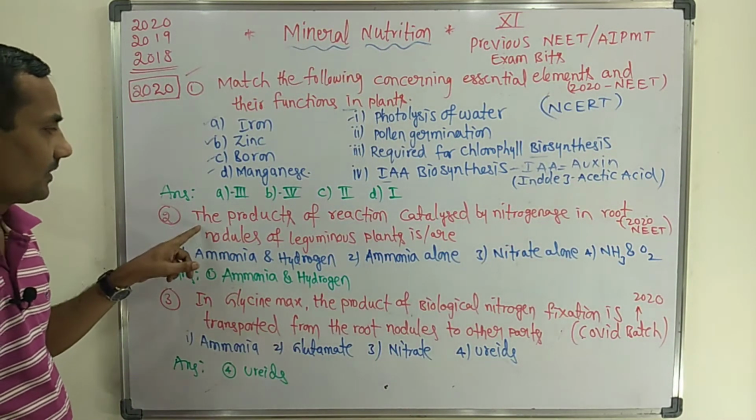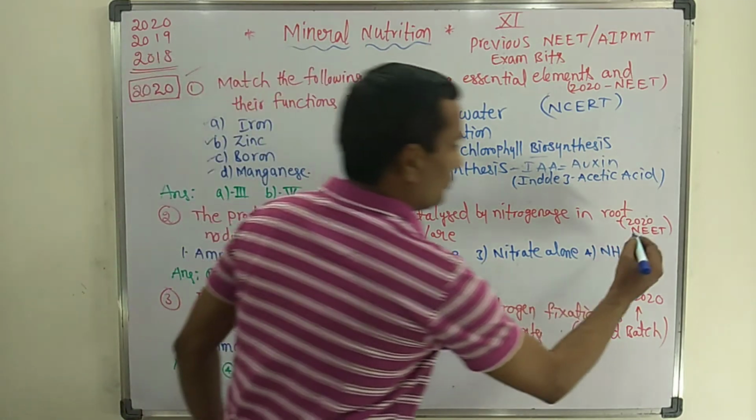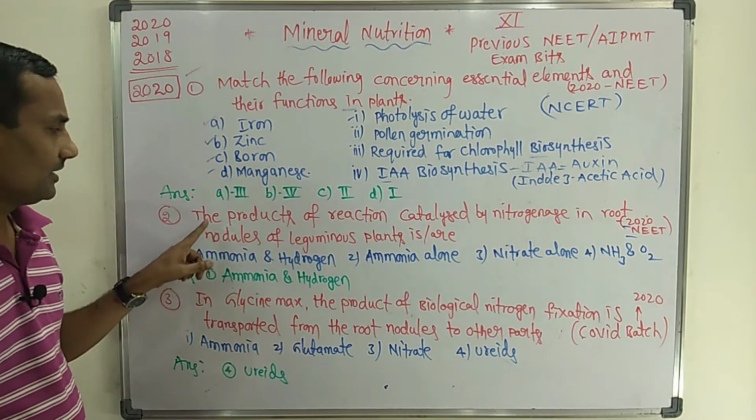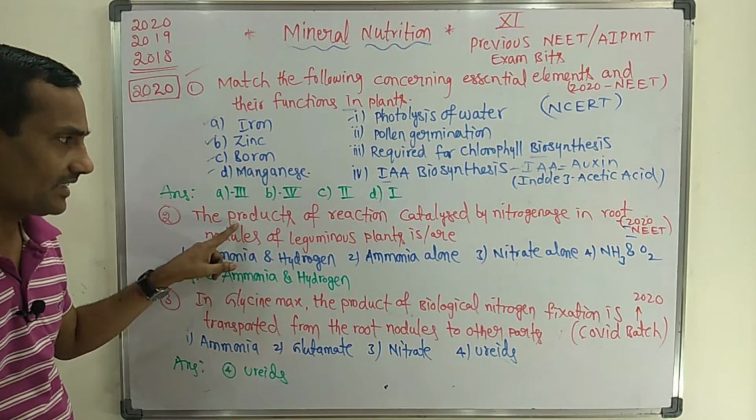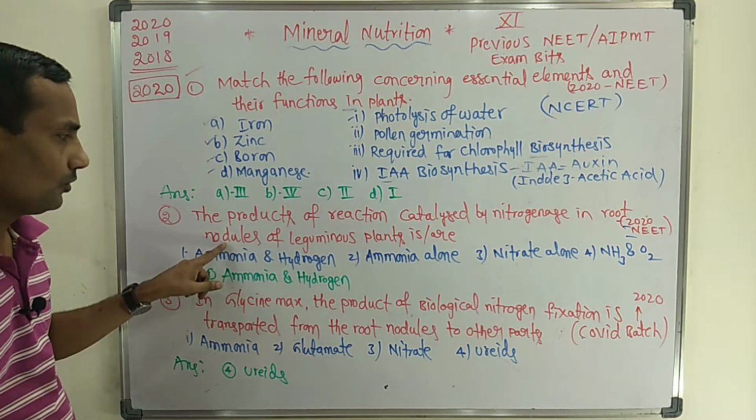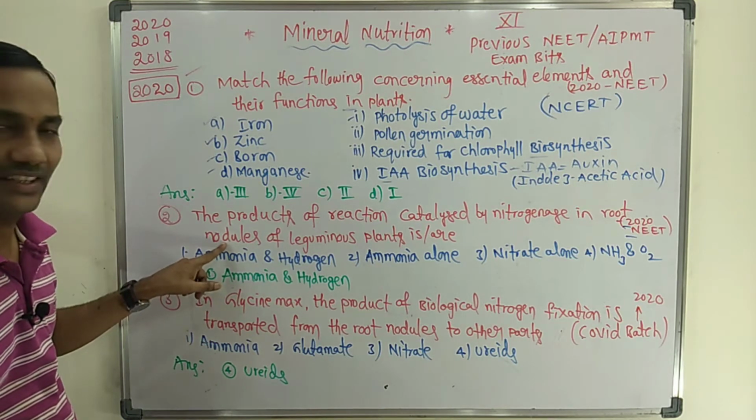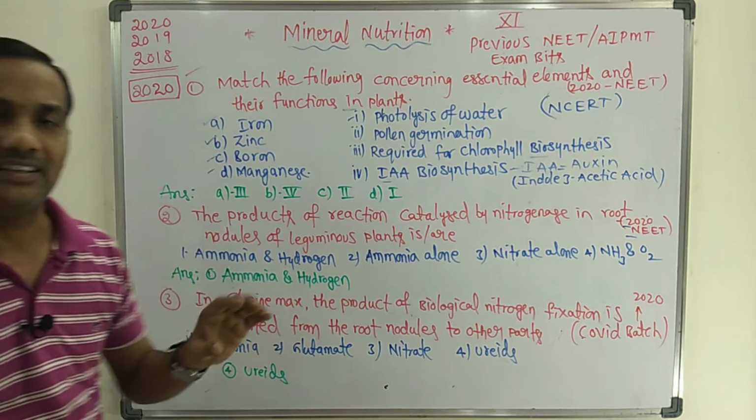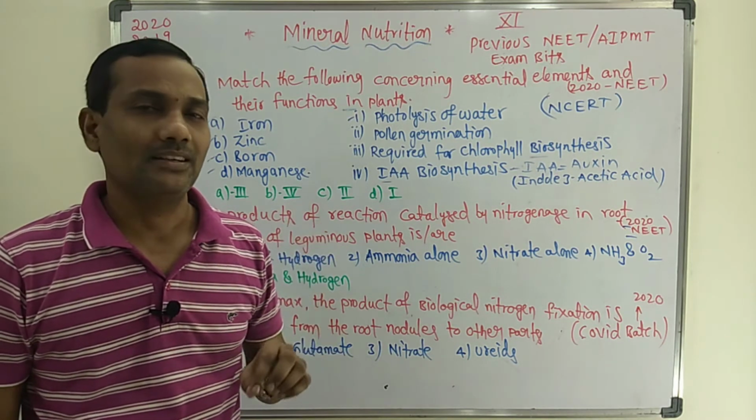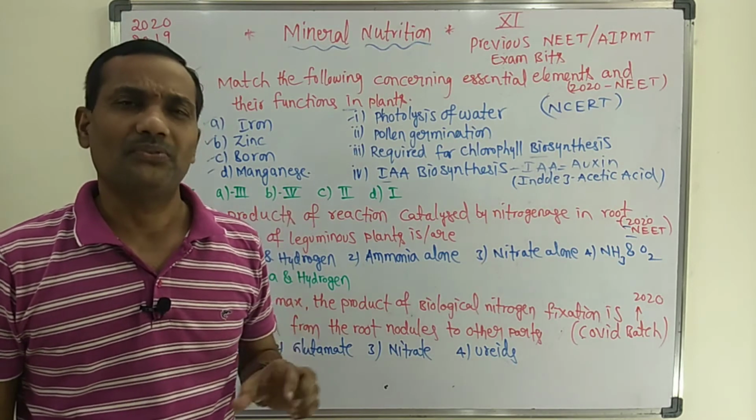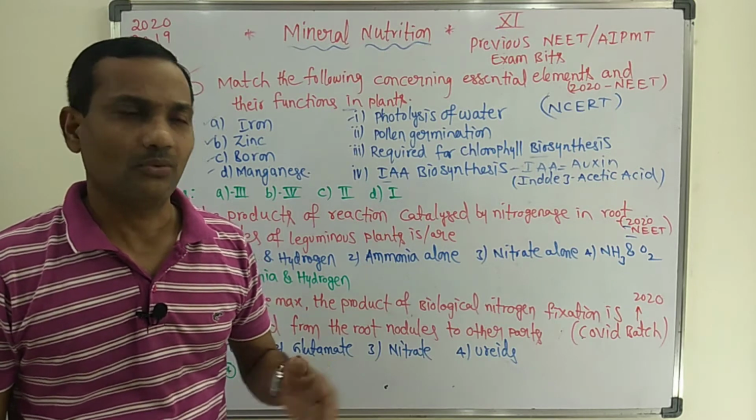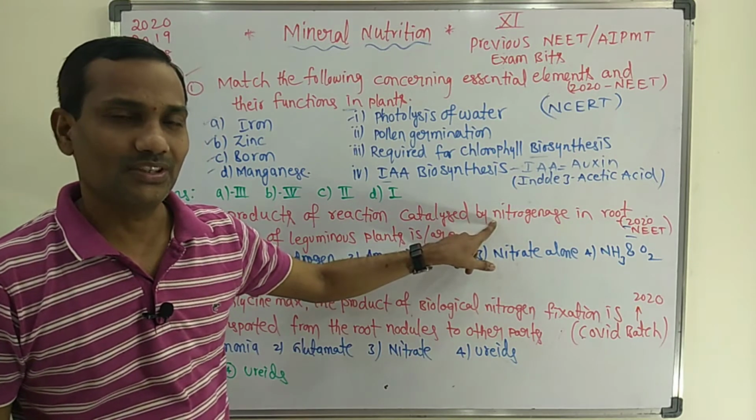The second question is also from the final 2020 NEET. The products of the reaction catalyzed by nitrogenase in root nodules of leguminous plants are what? Now what they are asking here is nitrogen fixation. That is carried out by specific microbes like Rhizobium. Different microbes are involved, with the help of the nitrogenase enzyme.